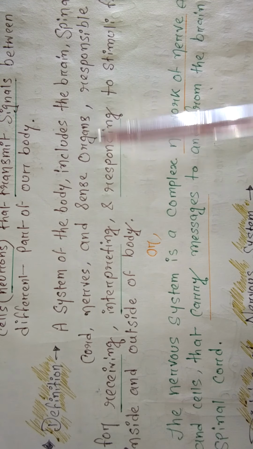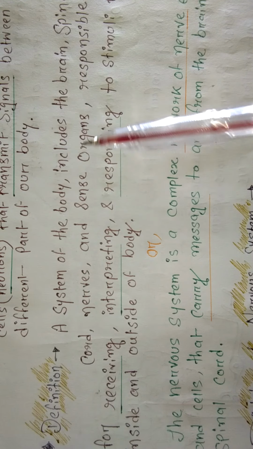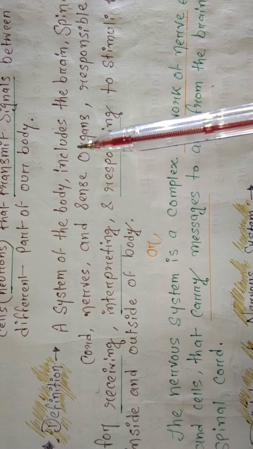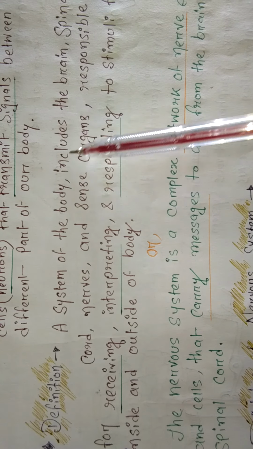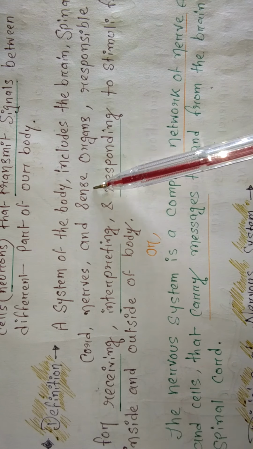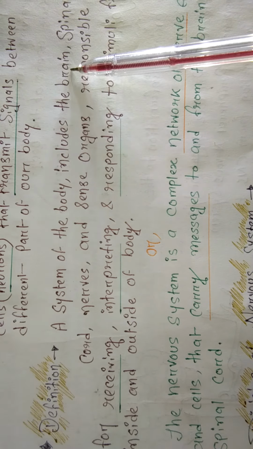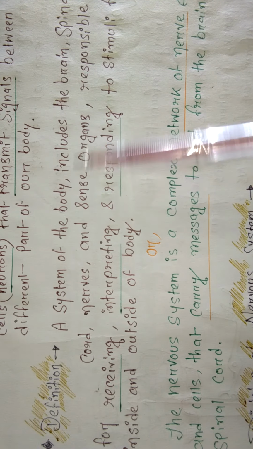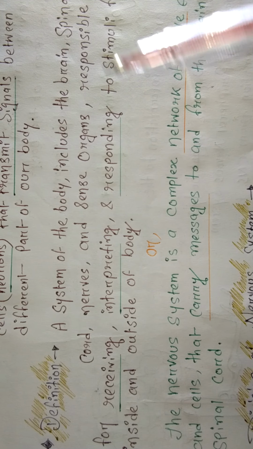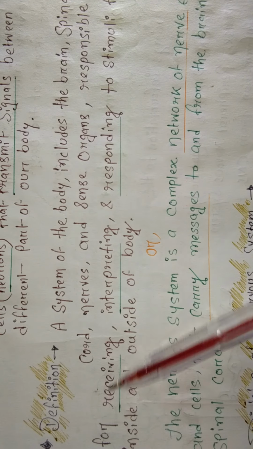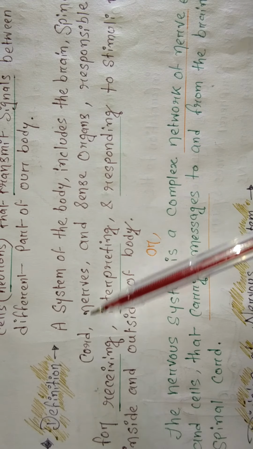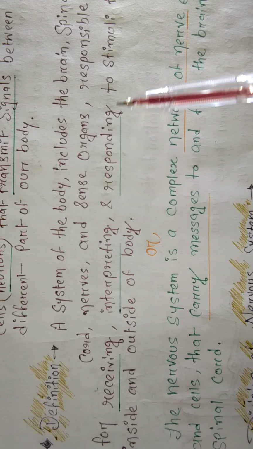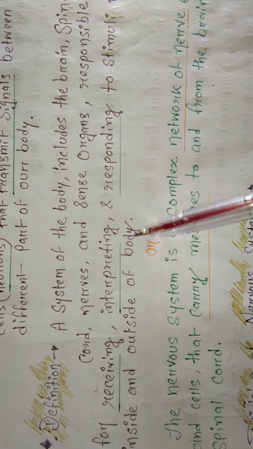These are all sense organs, basically helping us in sensing things, any kind of hot, cold, any smell, seeing something, all because of sense organs. So the brain, spinal cord, nerves, and sense organs all make the nervous system. Their function is receiving, interpreting, and responding to stimuli inside and outside of the body.